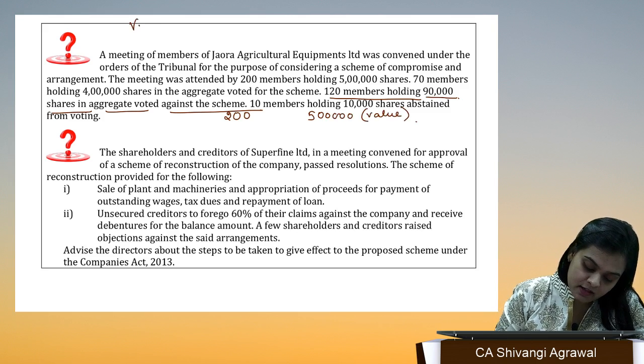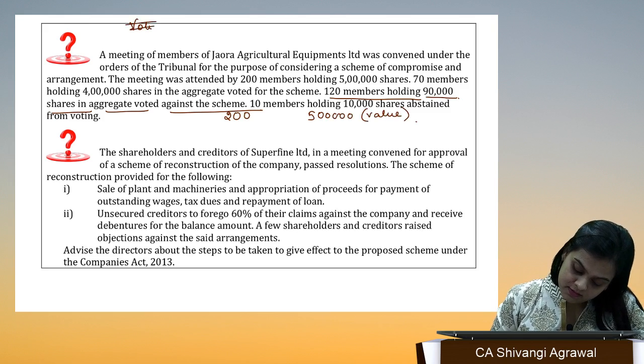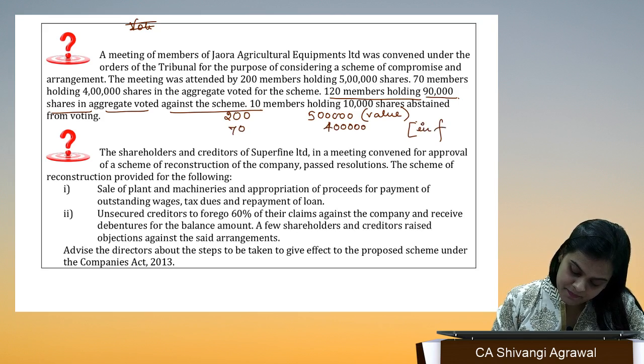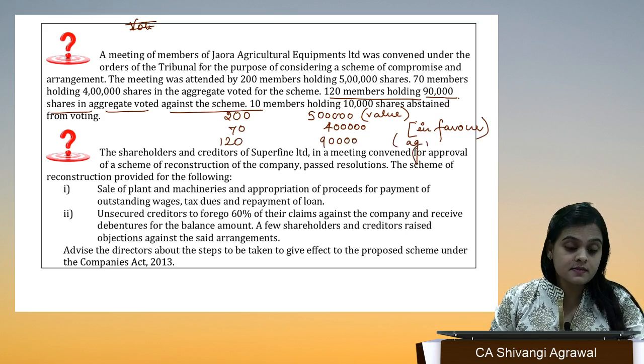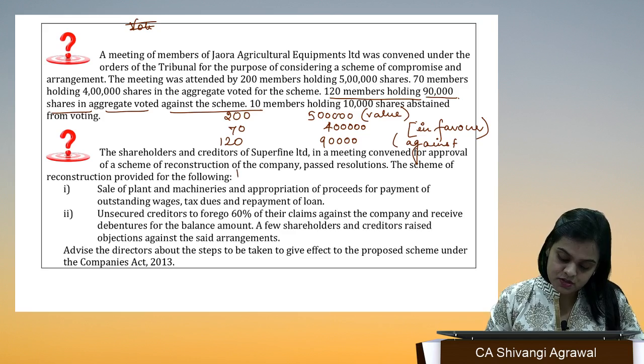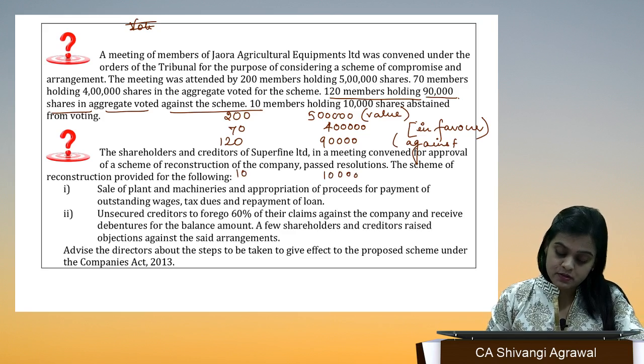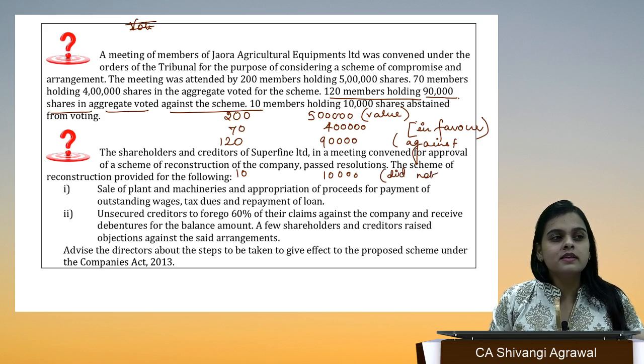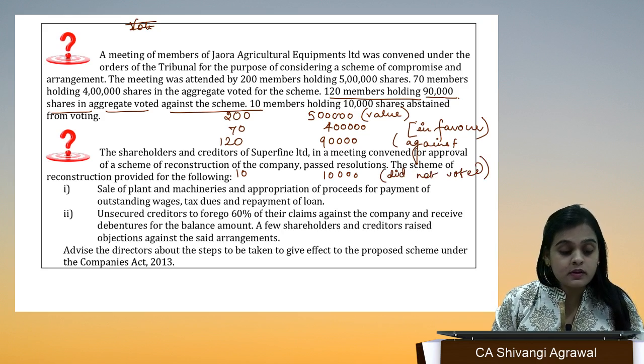We have to check: 70 members with 4 lakh value voted in favor, and 120 with 90,000 voted against, and 10 members, just 10 members with 10,000 shares did not vote. Now we are not concerned with who attended and who did not vote.